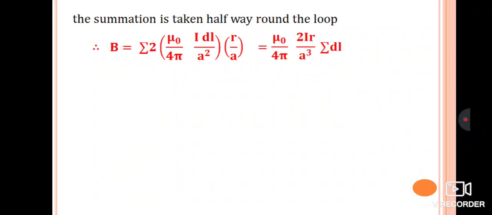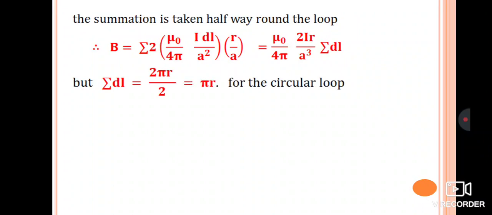That is mu naught by 4 pi, 2I r by a cube, into summation dl. But the summation of dl we have to take only for half of the circular loop. The entire circular loop is 2 pi r, but half of that is divided by 2. Therefore, we get pi r for the half circular loop. Then you substitute the value of dl in the above equation. B is equal to mu naught by 4 pi, 2I r divided by a cube. The summation of dl will be replaced by pi r.